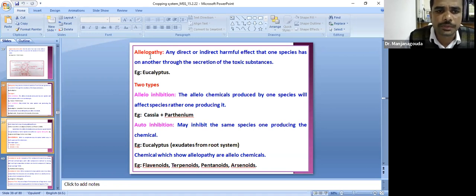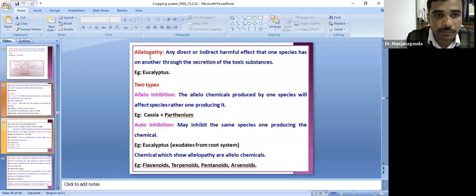Two types: one is allo inhibition, the other auto inhibition. Allelochemicals produced by one species will affect a species other than the one producing them. That is, cassia species plus parthenium. These will inhibit the germination. And also auto inhibition. Auto inhibition means those that produce the chemical will inhibit the species of the same plant. That is called eucalyptus. The root exudates of eucalyptus will secrete some flavonoids and terpenoids. These will also inhibit the germination and have a detrimental effect on the crop. Okay, this is very important. Allelopathy. Who coined the term allelopathy? These are very important.